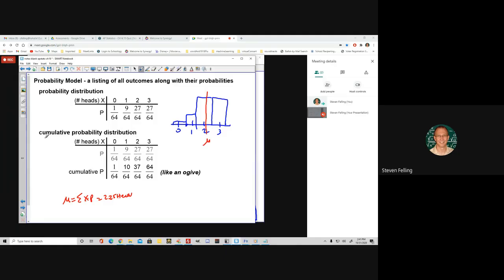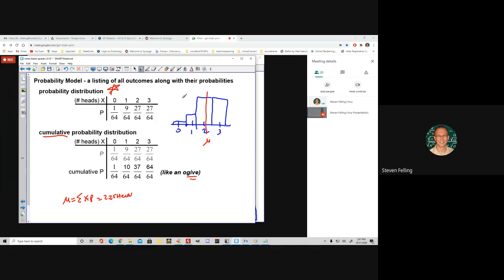You can also have something, although we don't see it as frequently, a cumulative probability distribution. So if you want to show that there's a 1/64th chance, and by the time you get to the ones, you've included a total of 10/64ths, and then you add on the 27/64ths, and by the time we get to the last outcome, you've seen 100%, like an ogive. That's called a cumulative probability distribution function. But most of the time, we're just dealing with the probability distribution itself, the model.